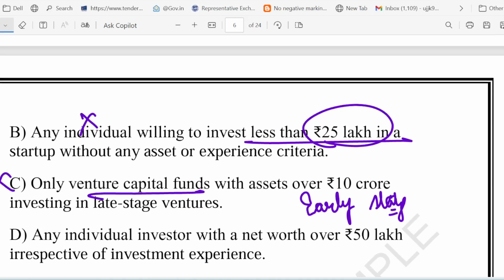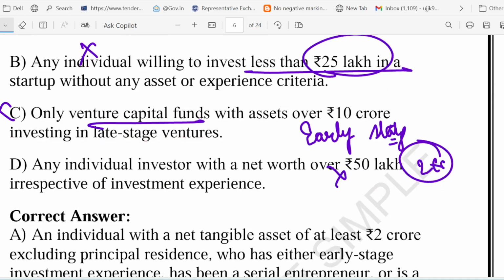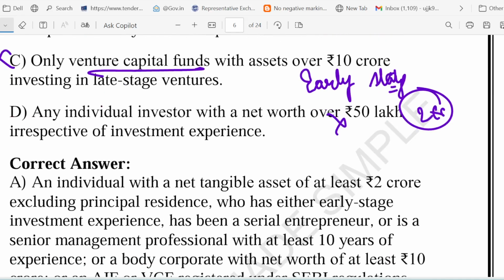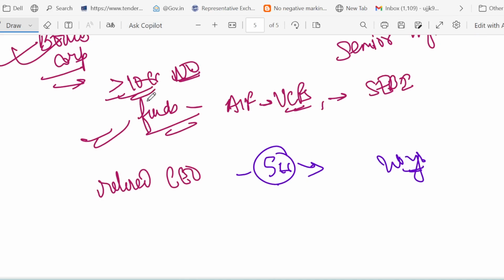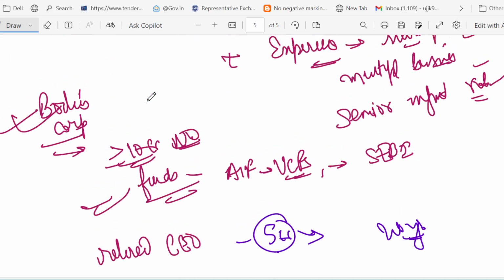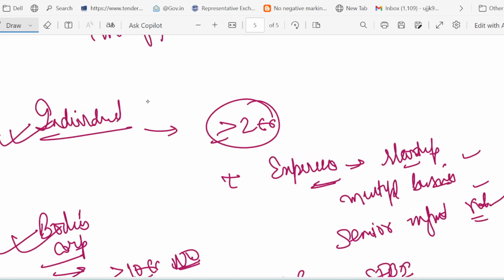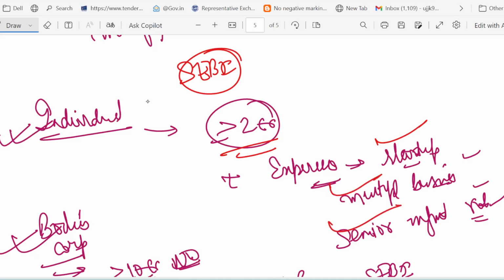What about D? Any individual investor with net worth of 50 lakh. This is again wrong. Net worth is not 50 lakh, rather it is 2 crore, right? Plus, just having money is not enough. The person must have relevant experience like startup investing, entrepreneur, senior management, etc. Right. So let's quickly summarize the key points which we have covered through this question. I told you we are talking in the context of angel investor. So remember, SEBI has defined angel investor as follows. Individual with assets more than 2 crore, excluding house, he should have experience in startups, multiple businesses, senior management role.